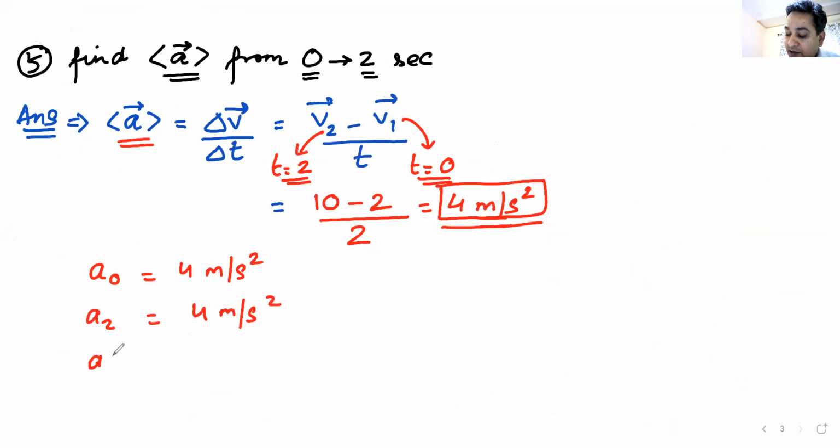And we found out the average acceleration. It is also coming as 4 meter per second square. Why is this magic happening? Siddharth, do you know this? Anyone can help Siddharth on this? Why is all the acceleration coming same?